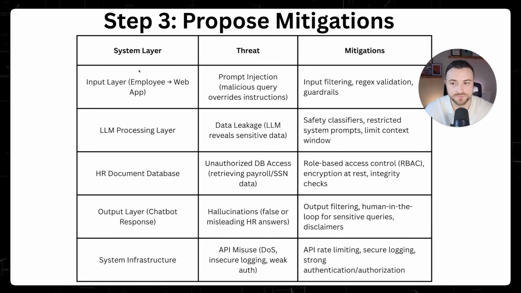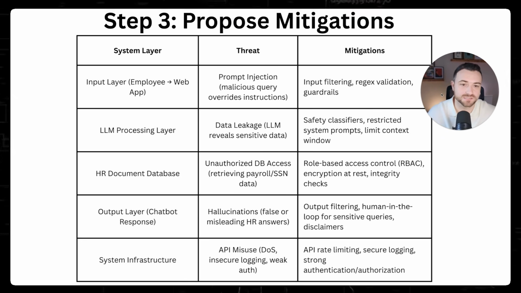As you start to go through the process, it's going to help you understand the full complete process, which is understanding the different layers to particular tools, and in this case AI-based tools, understanding the threats and then understanding the mitigations as well. So some of the mitigations that we've got here, for prompt injection, we could do things such as input filtering, for example, put in specific guardrails for specific queries, or we might know specific override prompts that an attacker will attempt. Then we can put some filtering in to prevent those from taking place, where the chatbot could then just return a response to say, I'm unable to return that information.